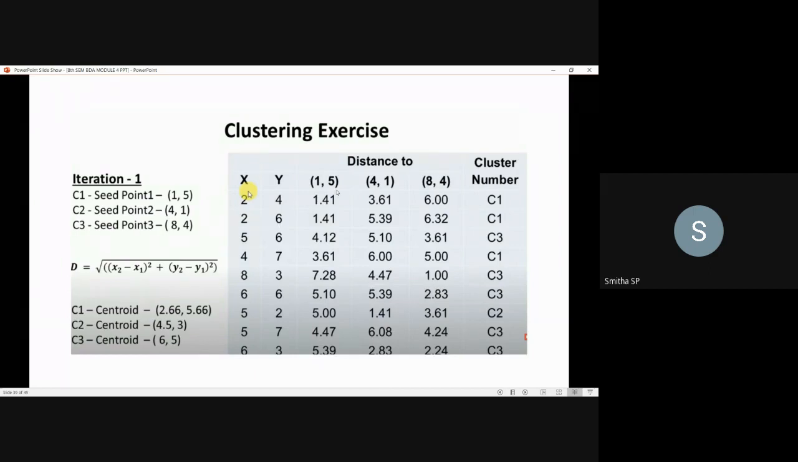Next, you have to go for the iteration, meaning you have to check whether the data points are moving or not. So for that sake, you have to calculate the centroids now. Okay, the ones you randomly took are 1 comma 5, 4 comma 1 and 8 comma 4. Randomly you have taken these centroids.